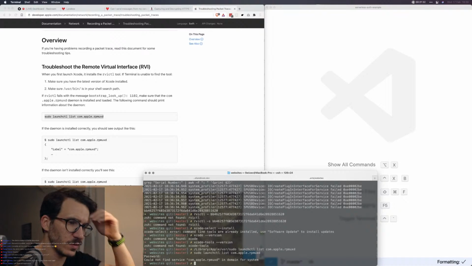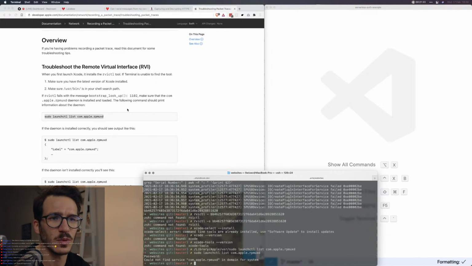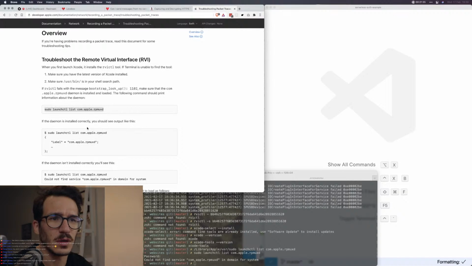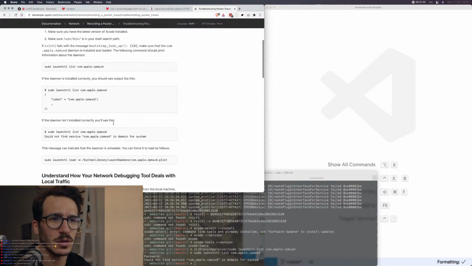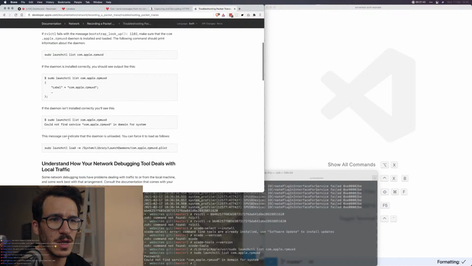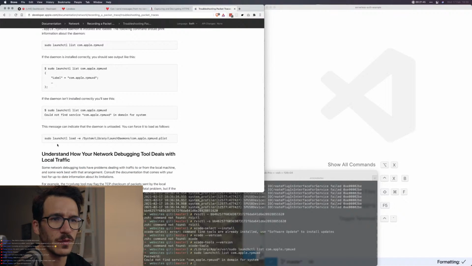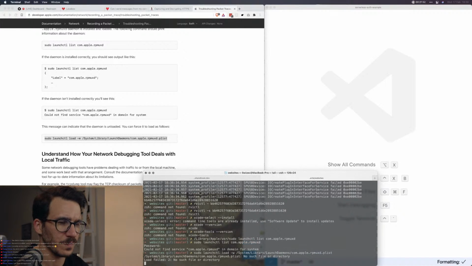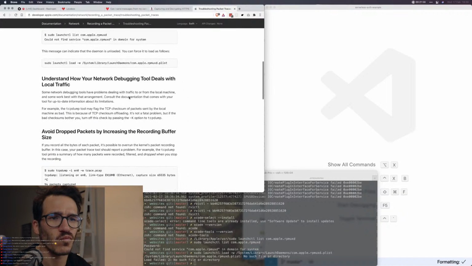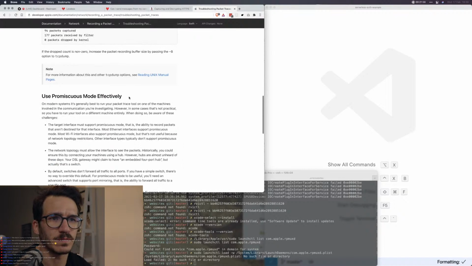Could not find service in domain for system. What? If the daemon is installed correctly, you should see it. If the daemon isn't installed correctly, you'll see could not find service. The daemon is unloaded. You can force it to load like this. No such file or directory.